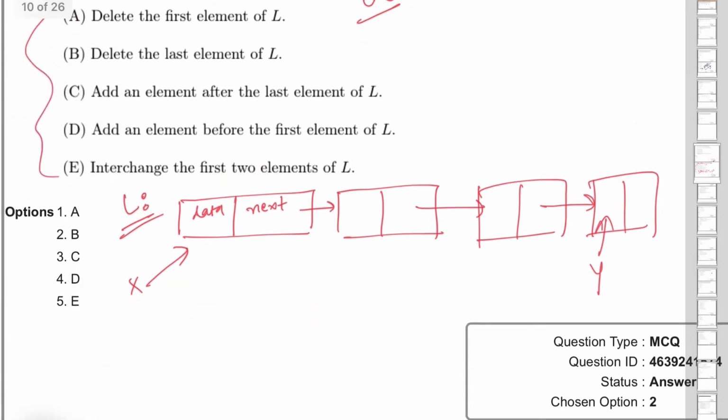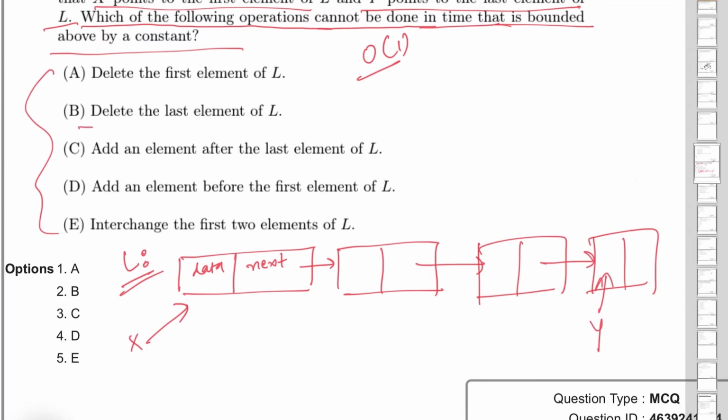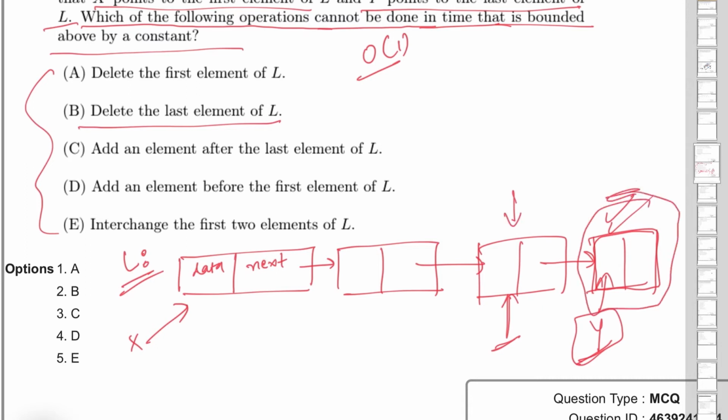Option B is deleting the last element of linked list. Deleting this element, right? So to delete this element, this specific element, I need this pointer to be present at this location. Okay, my y pointer need to point the penultimate node, because I need to delete my last node, which is this one.